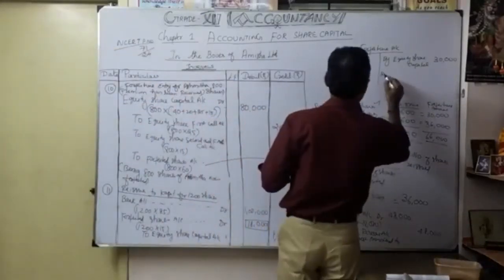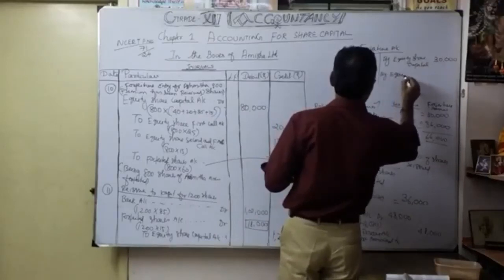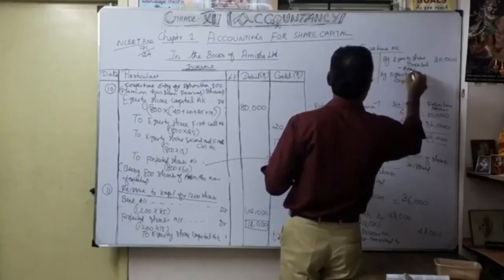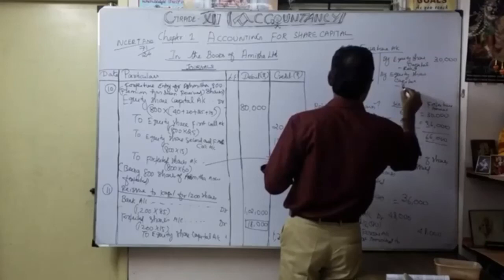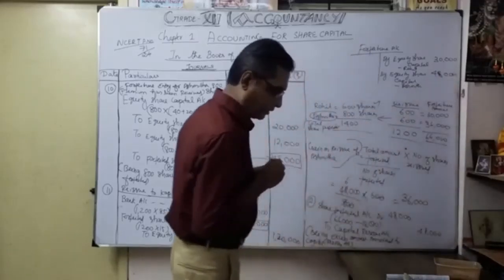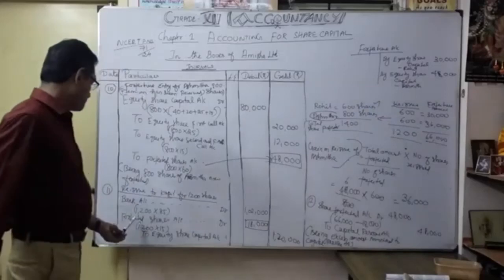This one is by Rohit, this is by Asmita, 48,000. Understood?